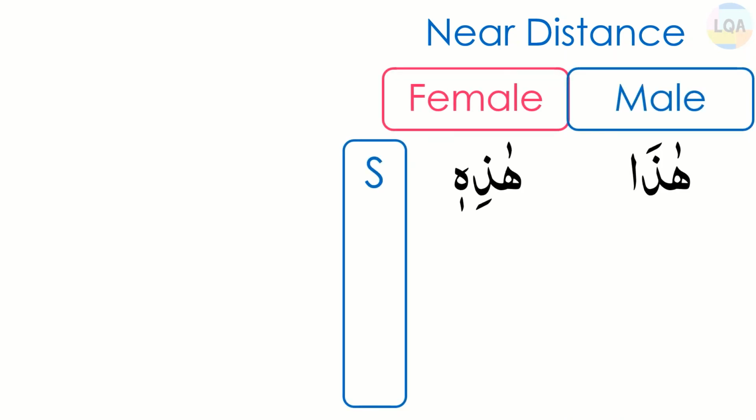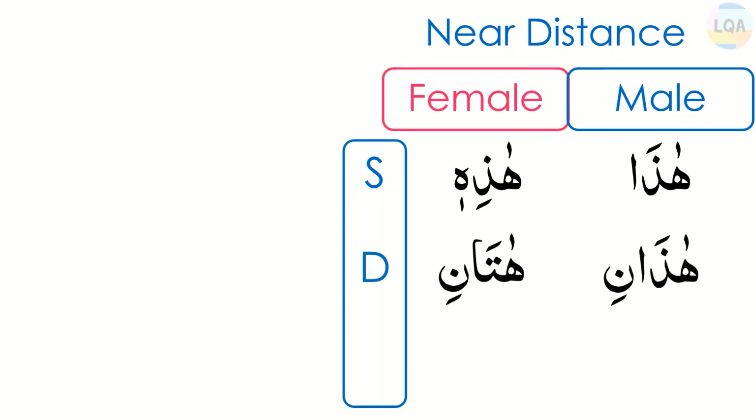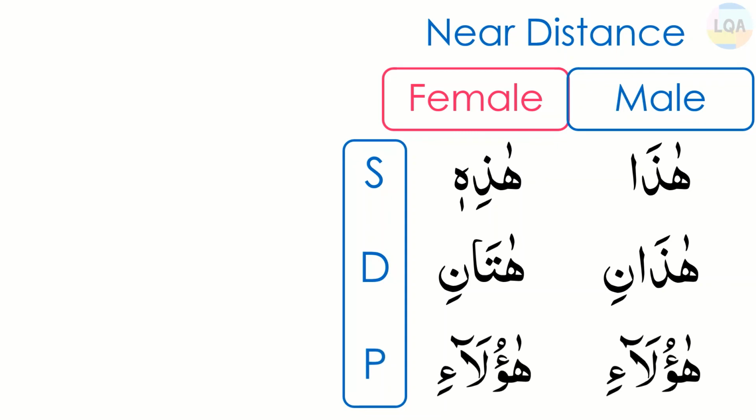Let's have a quick recap of what we have learned today. First one is near distance. Haza and hazihi will be translated as this. Hazani and hatani will be translated as these two. Haulai and haulai will be translated as these.